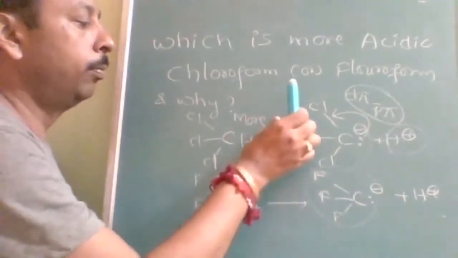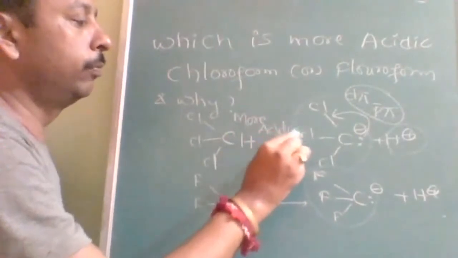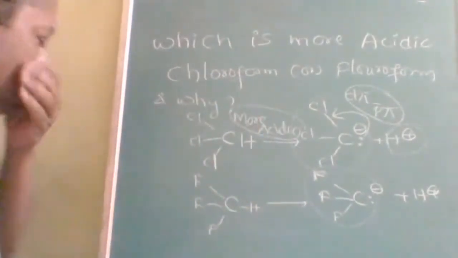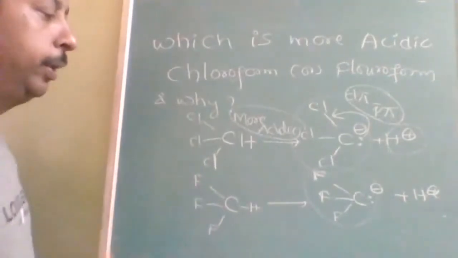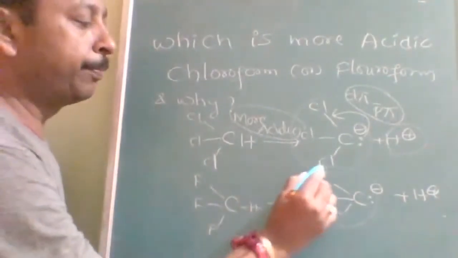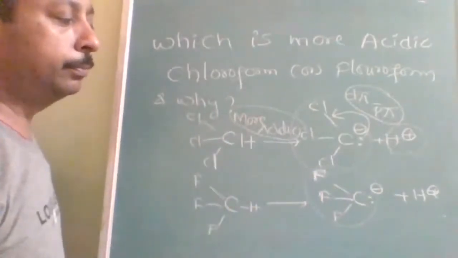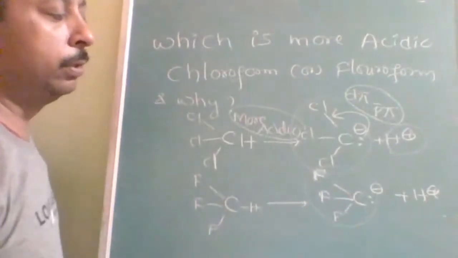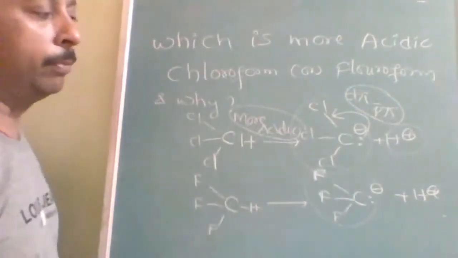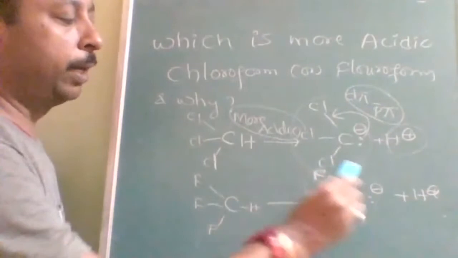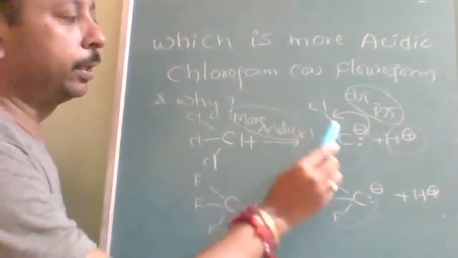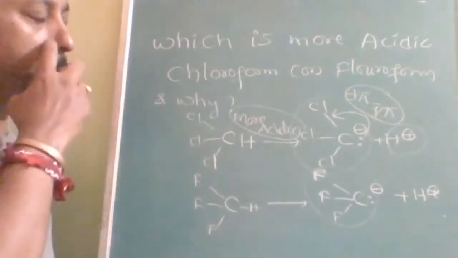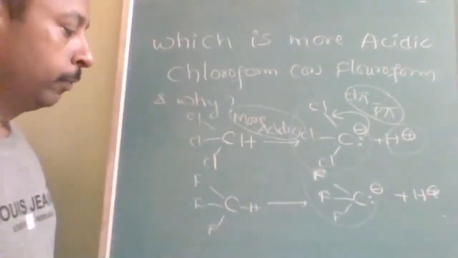Therefore chloroform is more acidic. Why is chloroform more acidic? Why can fluorine not form back bonding? Because it doesn't have a d orbital. 2d does not exist, and the p orbital is already engaged with the lone pair and sigma bond. So fluorine cannot form back bonding, while chlorine can form back bonding by using the d orbital. Hence chloroform is more acidic than fluoroform.